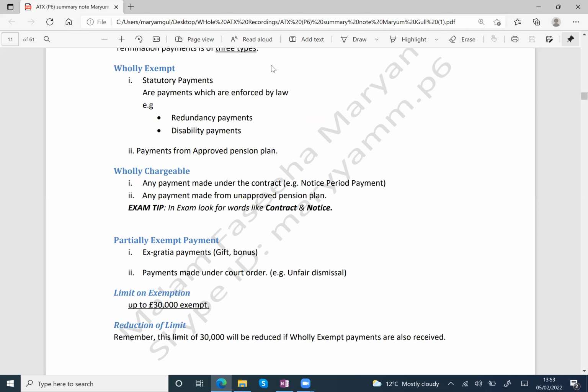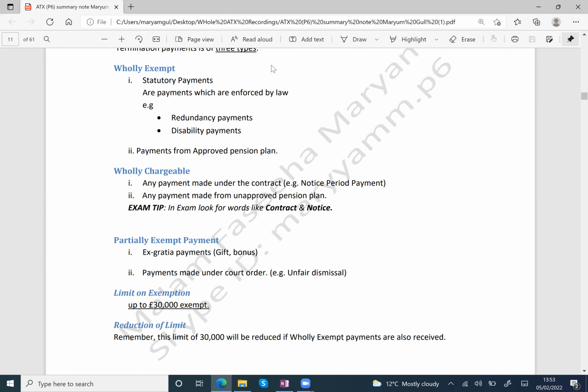You can see the statutory payment examples are, for example, number 1, redundancy payment. What is the meaning of redundancy? What is the meaning of redundant? Redundant means you are fired from the job.